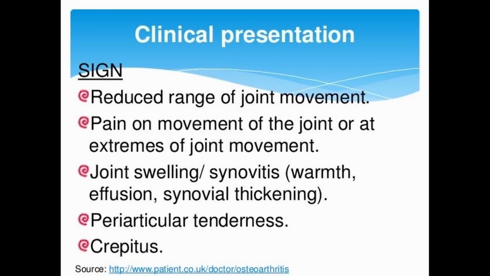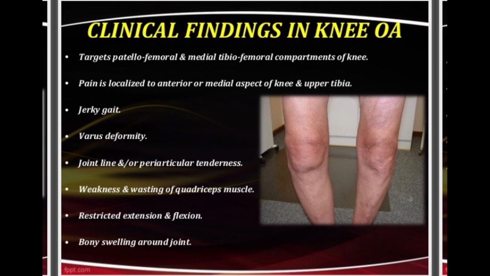Clinical findings in knee OA: it targets the patellofemoral and the medial tibiofemoral compartments of the knee. It mostly affects the patellofemoral and medial tibiofemoral compartments, and the pain is localized to the anterior or medial aspect of the knee and the upper tibia.